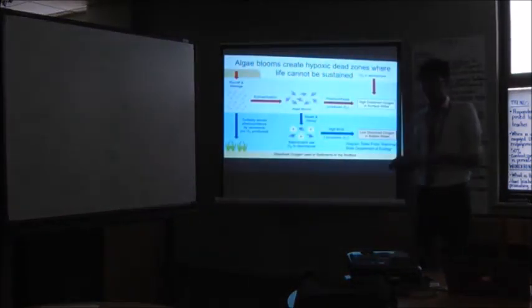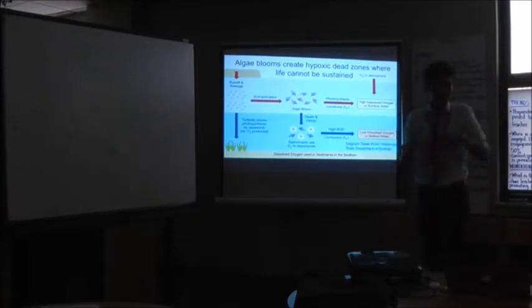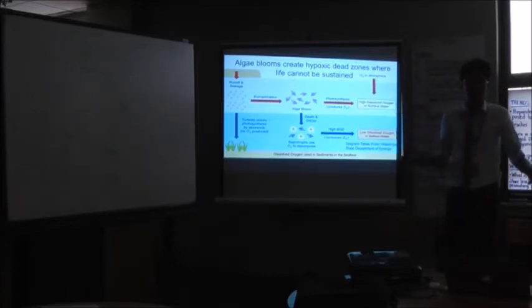The next reason why harmful algae blooms are harmful is because they create what are known as hypoxic dead zones. When algae are on the surface of the water, they emit oxygen because harmful algae use photosynthesis to survive.